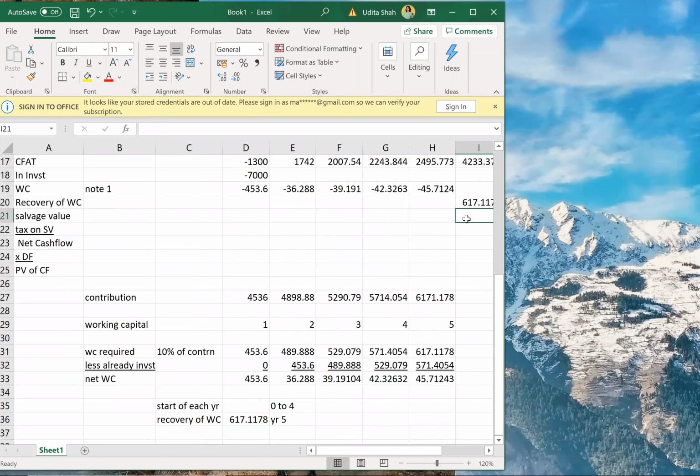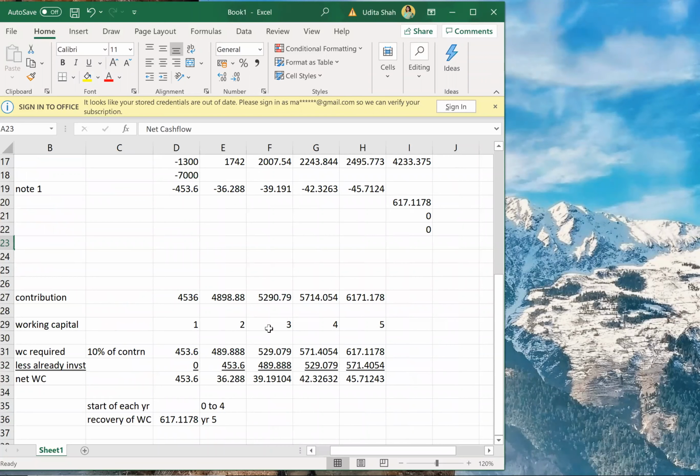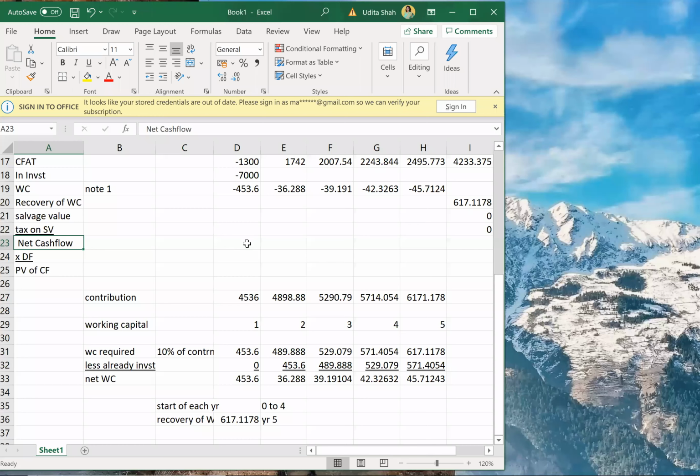There is no salvage value, so there is no tax on salvage value. Therefore, net cash flow will be what?